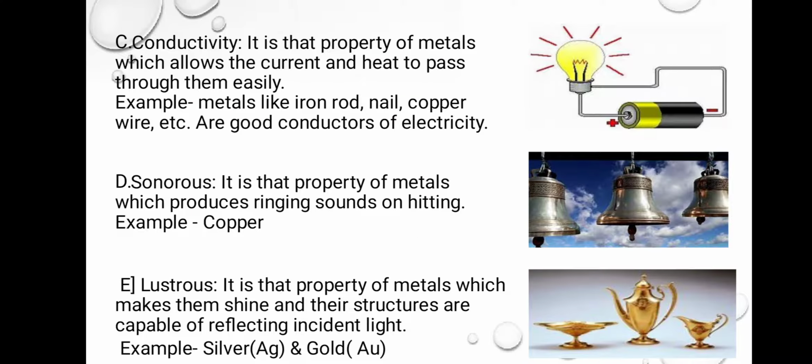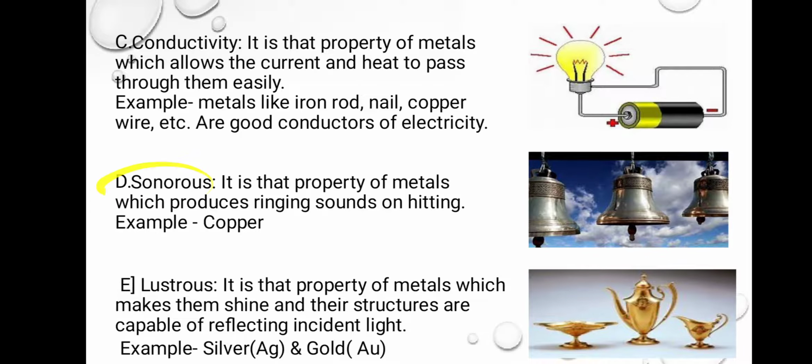Now the next property is conductivity. When conductivity term comes up, it should be for electricity and for heat. So materials that allow current to pass through them, materials that allow heat to pass through them are considered as metals. So this is the property shown by metals, because when the current passes through it, the bulb glows. When the heat passes through it, the vessel gets heated up. So these things are considered as metals. Metals like iron rod, nail, copper, wire, these all are the good conductors of electricity.